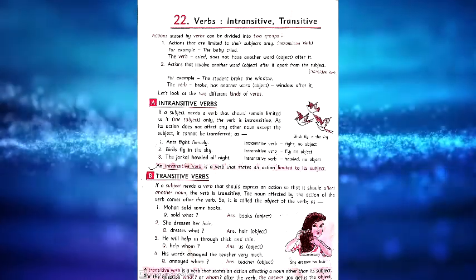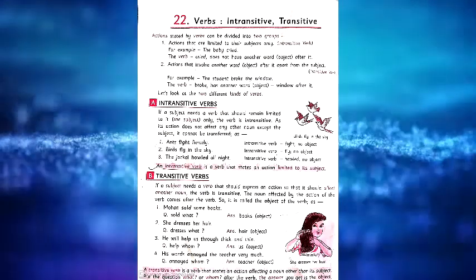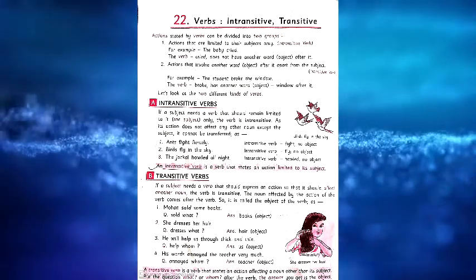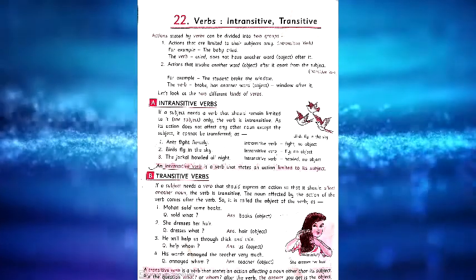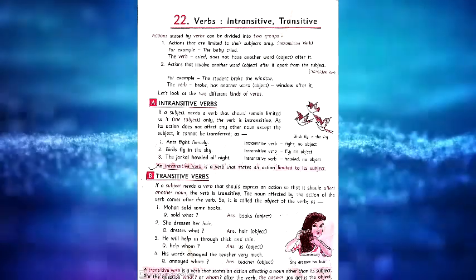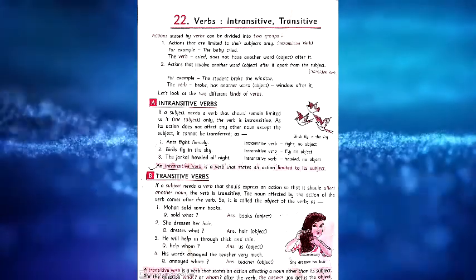So keep it in your mind. A transitive verb is a verb that states an action affecting a noun other than its subject. Put the question what or whom after the verb. The answer is the object. So all of you keep this much in your mind.